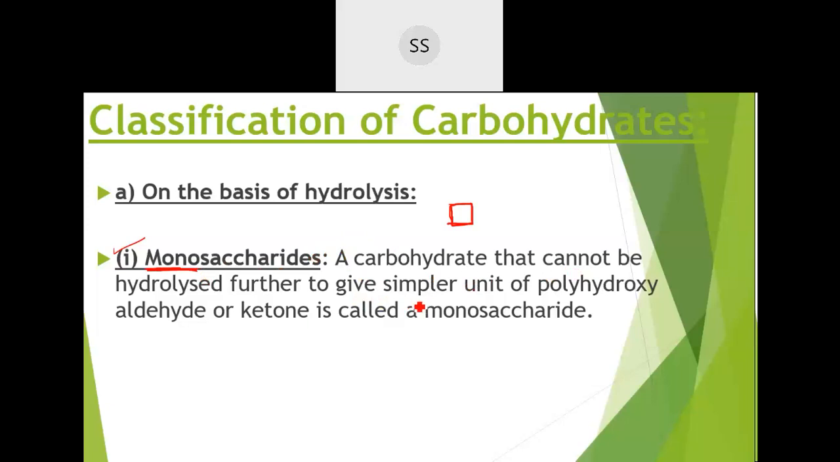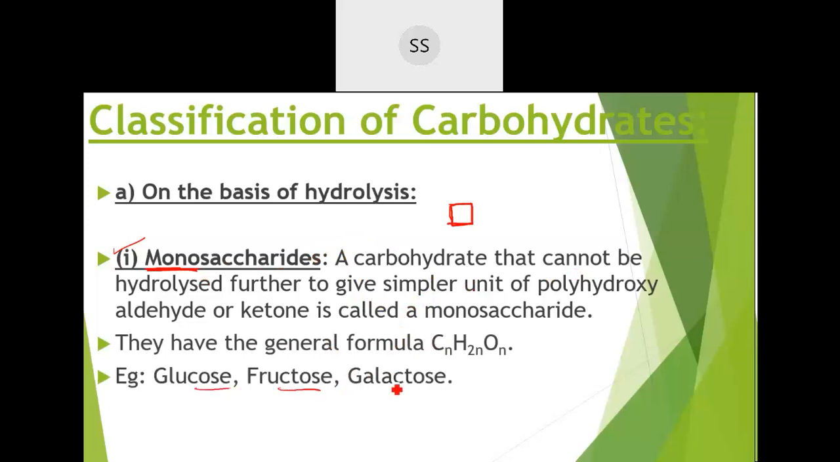So these are simple compounds which cannot be hydrolyzed. For example, we have glucose, fructose and galactose. Generally the formula is written as CnH2nOn. Like glucose, whose formula you are familiar with, is C6H12O6. You can see here that for 6 carbons there is a double number of hydrogens and 6 oxygens, like water molecules. So the general formula comes out like this. Count the carbon: if 6 carbons are there, there are 12 hydrogens and 6 oxygens.